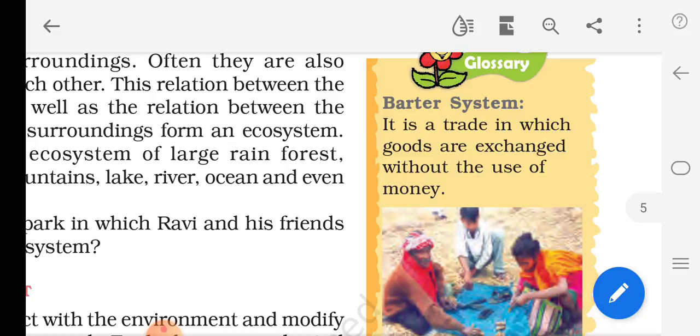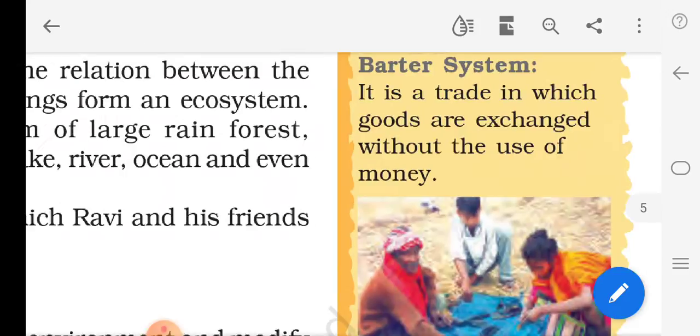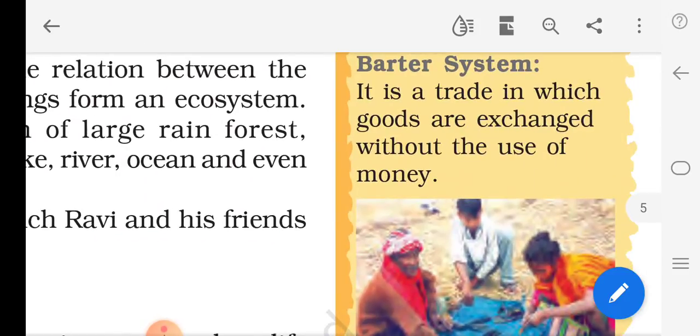You want to buy wheat or ragi, or rice, or fruits, vegetables, whatever, you have to give the money and buy. But in the early human period, that is the olden days, what the people will do, surplus of goods, they will exchange their more goods to the other person, and they will get whatever they need from them. What they have grown, that they will exchange.